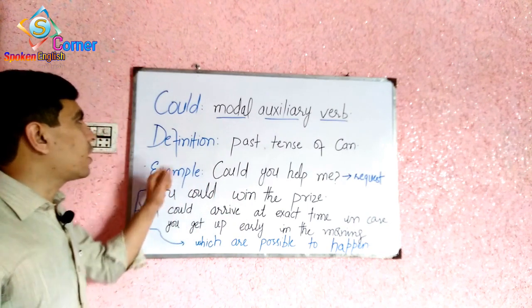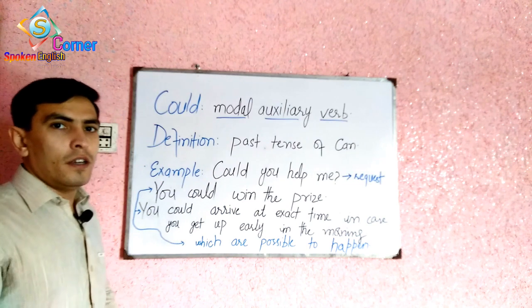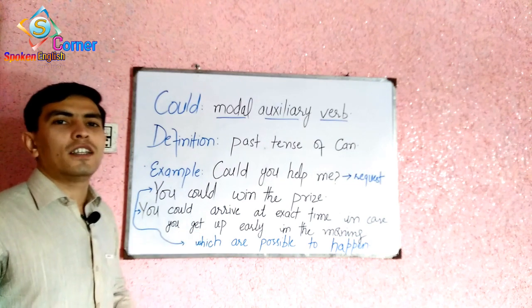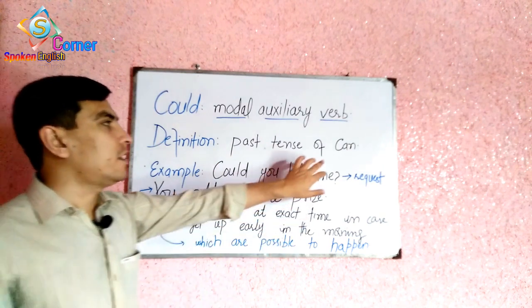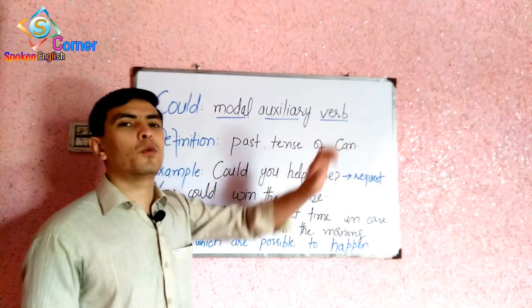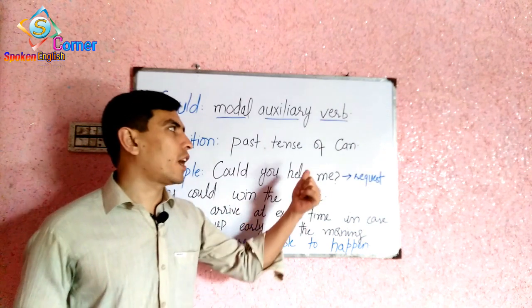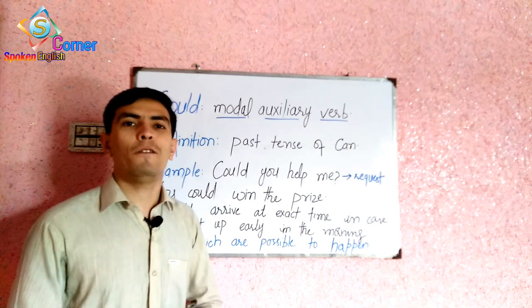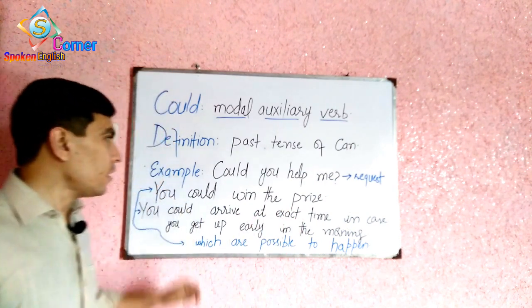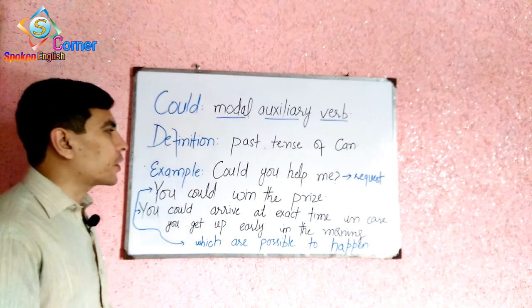Moving on, the next thing is the definition of could. Simply, we can say that could is the past tense of can. Here you find another word, which is can. If you want to know the usage of can, go and watch that video. You will find the usage of can as well. Here I have made a few examples regarding could.